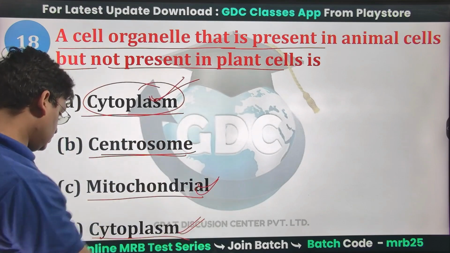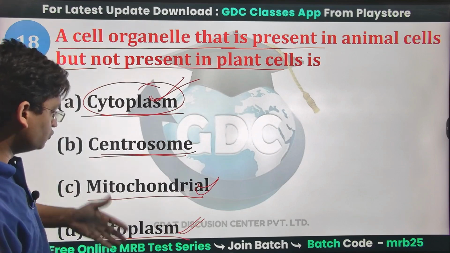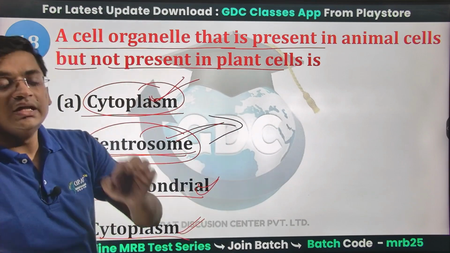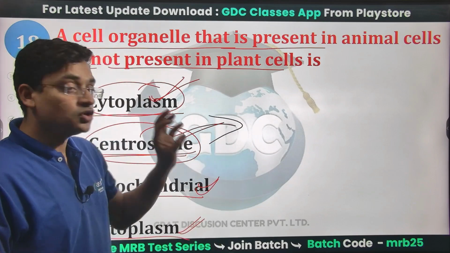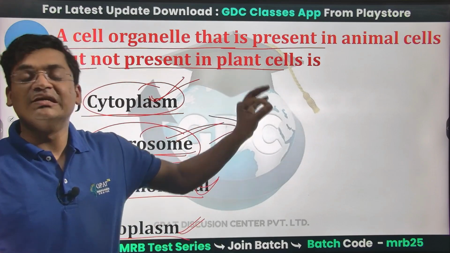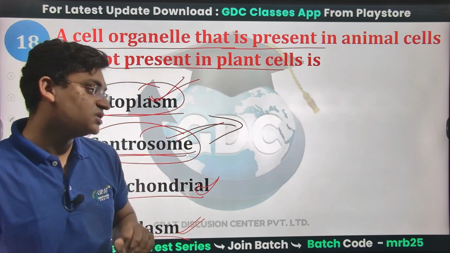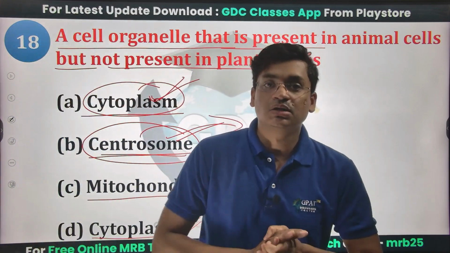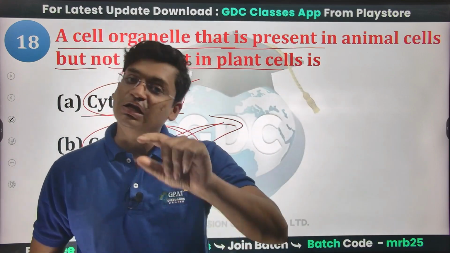Cytoplasm will be having both. Okay, so we are having two: cytoplasm and centrosome. This centrosome is present only in animal cells. Centrosomes are not present in the plant cell, the same as plastids or chloroplasts are not present in animal cells.